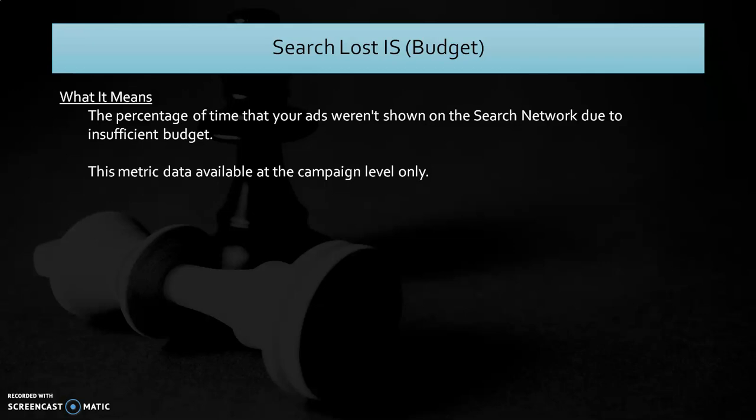This metric data is available at the campaign level only. This metric data is not available at the ad group and keyword level.